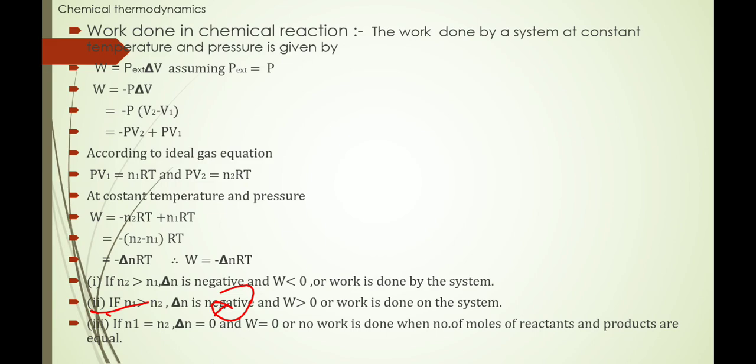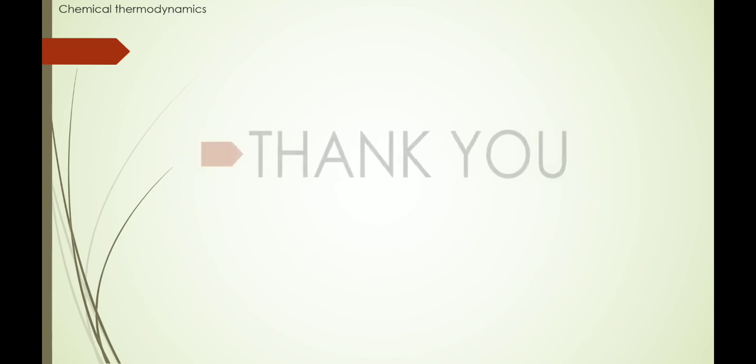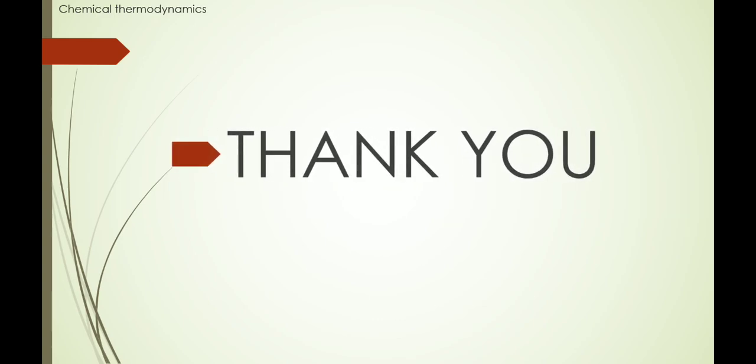Last condition, if N1 is equal to N2, then delta N is equal to 0. It means W is also equal to 0, or no work is done when the number of moles of gaseous reactants is equal to the number of moles of gaseous products. So this is the relationship, and this is the equation which is used for the work done in chemical reactions. Thank you so much. Next part we'll explain in the next video.